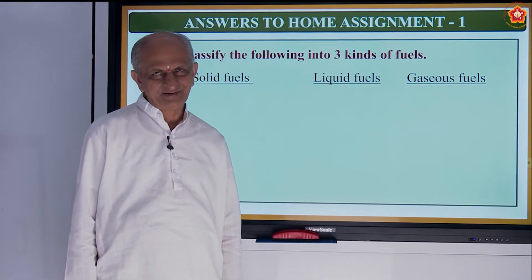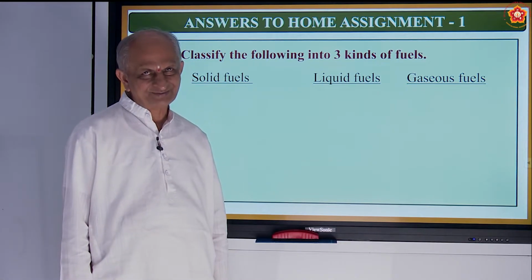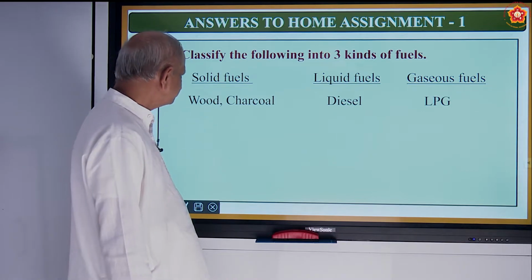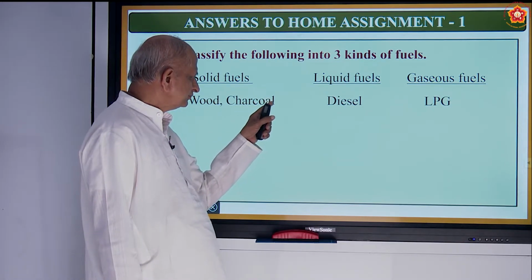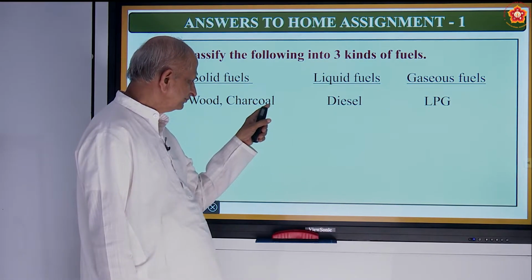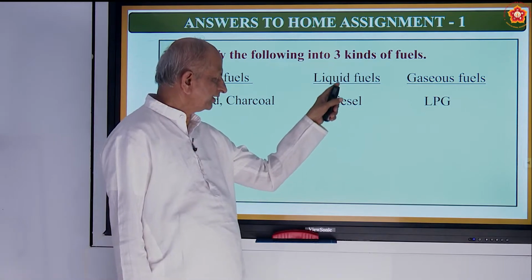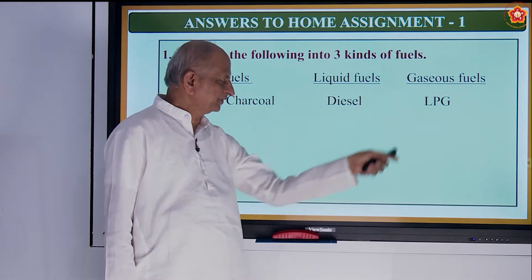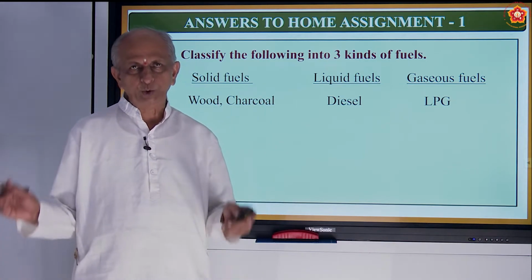I think you have done it, is it not? How many have done it? All? Okay. Solid fuels are wood, charcoal, even coal also is there. Liquid fuels, diesel, that is given. Gaseous fuel is LPG. So, whatever is given you have to classify and make groups.